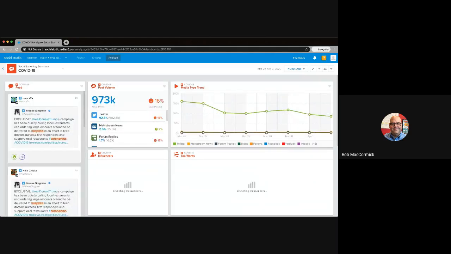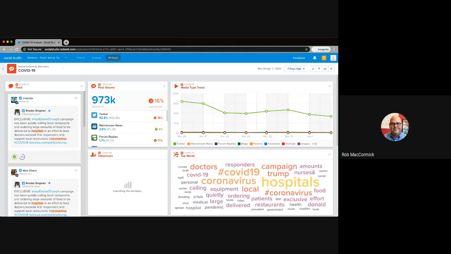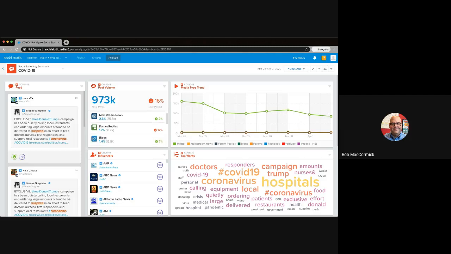By default, we're looking at conversations in the past week. So you can see there's a very high volume of conversations. There are 973,000 posts that we've tracked just based on those keywords in the past week. We can see that that's actually down 16% over the previous week. The majority of the conversations are happening in Twitter, with mainstream news, forum replies, blogs. There's a bit of Facebook, YouTube, etc.